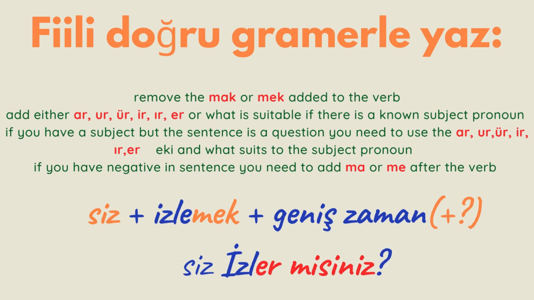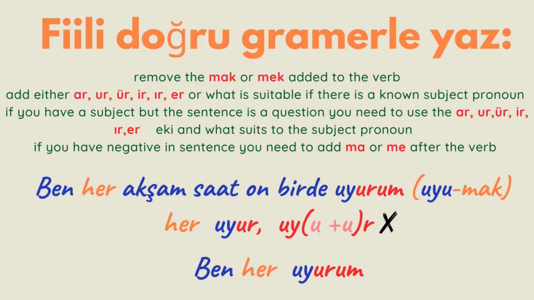Siz izlemek, geniş zaman, positive and a question. First thing, remove mak or mek from the fiil. İzlemek becomes izle. It's positive, okay, but it's a question. Okay, and I have the subject siz. Siz izler misiniz? Ben her akşam saat 11'de uyurum.